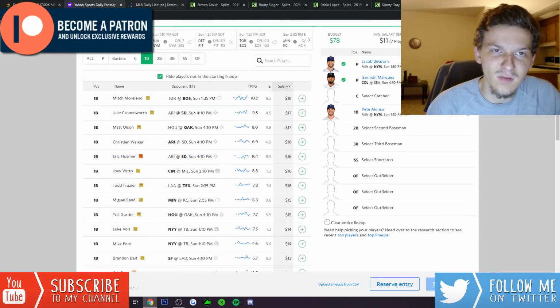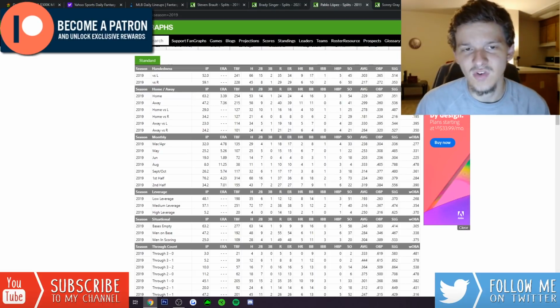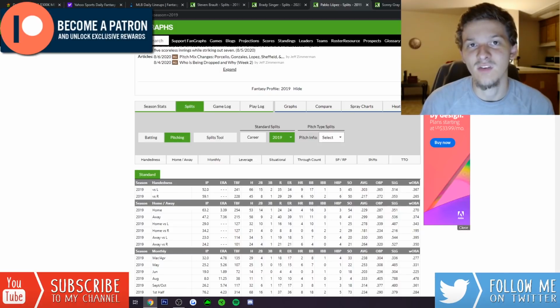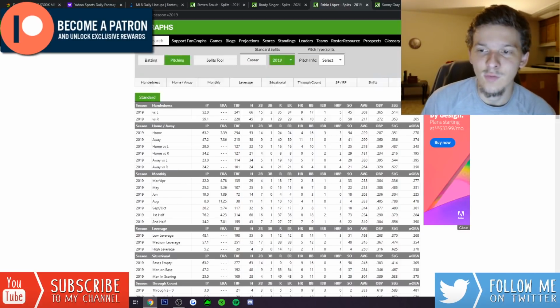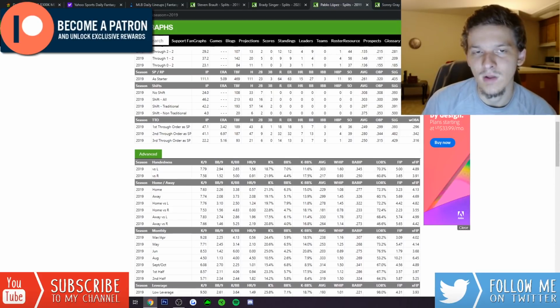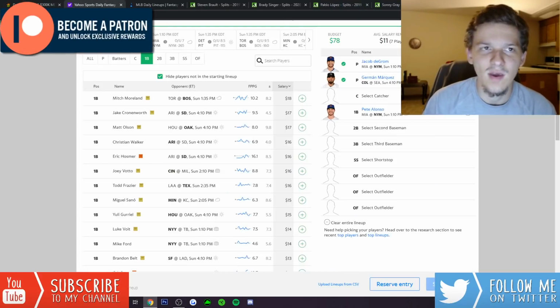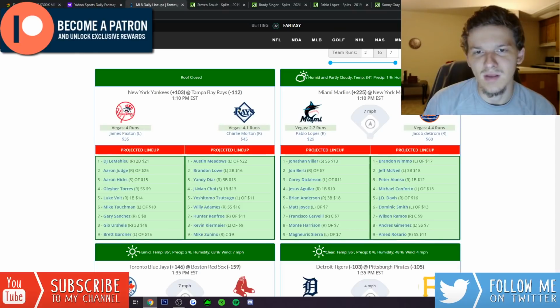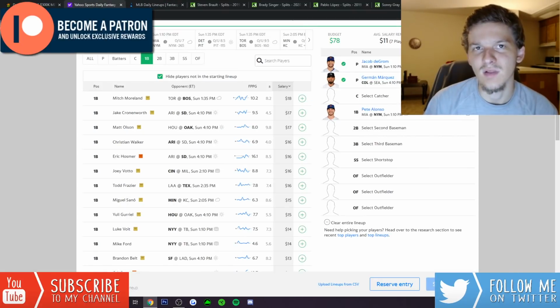Facing Pablo Lopez, who actually has been good against righties, so it's not the best spot individually. Only allowed a .265 wOBA to righties last season. Only gave up 0.91 home runs per 9. Lopez definitely struggled more against lefties. But Pete Alonso is just too cheap. I mean, $12 on Yahoo is equivalent to like $4K on DraftKings, maybe even less than that.